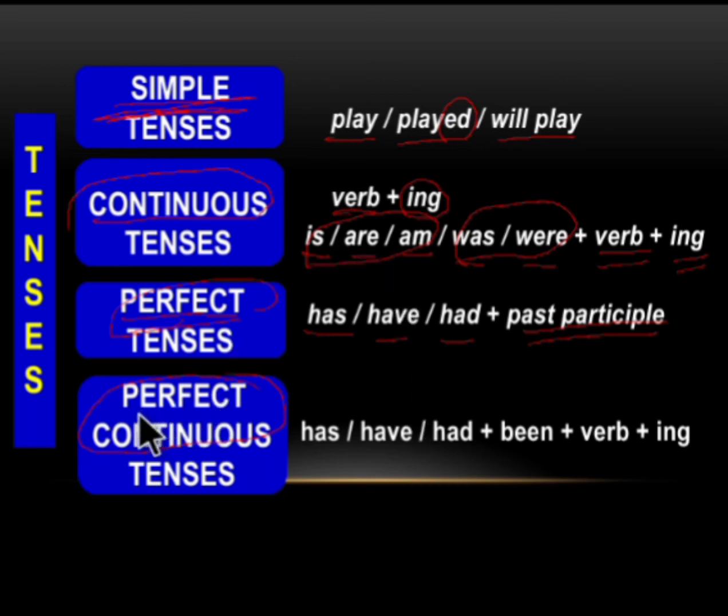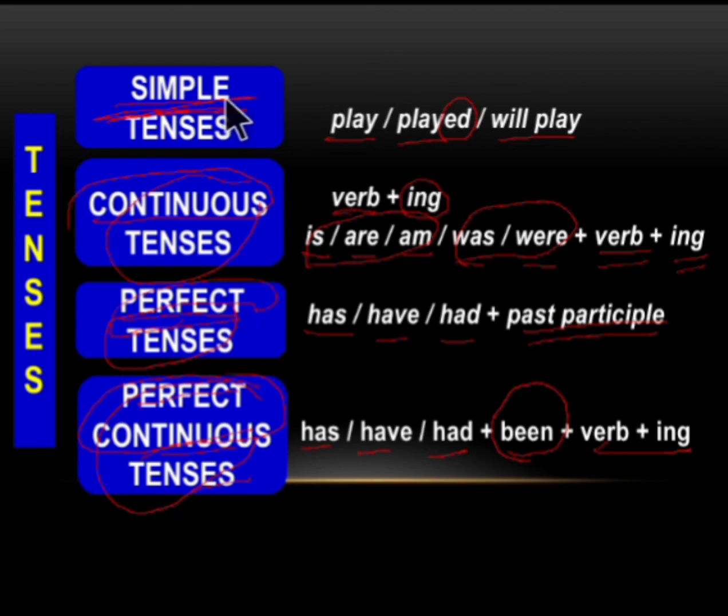The next one is the perfect continuous tense. So we have the perfect here, we have the continuous here. To denote the perfect tenses, we use has, have, had. To denote the continuous tenses, we use verb plus ing. And the be form of verb for this perfect continuous tense is been. So this is a small formula. We use either has or have or had plus been plus verb plus ing. So this is the perfect continuous tense.